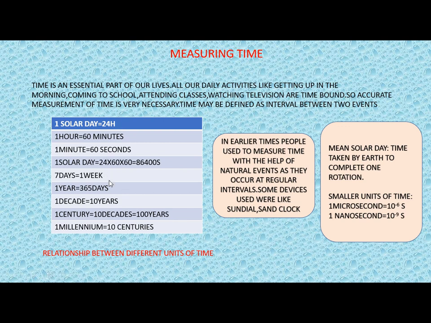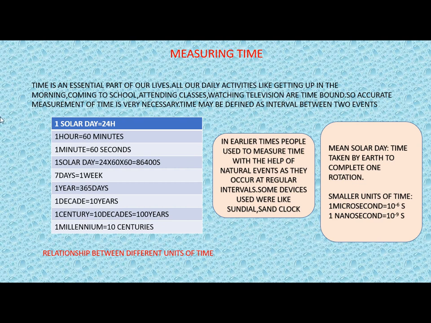Here we have different units of measuring time, and we have the relationship between them. Like 1 solar day is equal to 24 hours, and we all know that 1 hour is equal to 60 minutes, then 1 minute is equal to 60 seconds. If we know what is hour and what is minute, then we can very easily convert this 1 solar day into seconds. We know that 1 solar day is 24 hours, each hour is equal to 60 minutes, so it is multiplied by 60, and each minute comprises 60 seconds. So finally we will get this many seconds in 1 solar day.